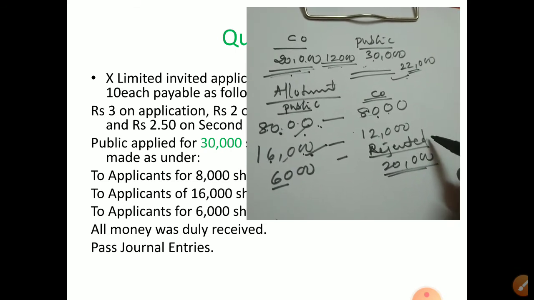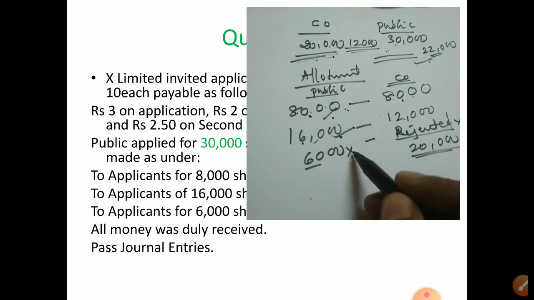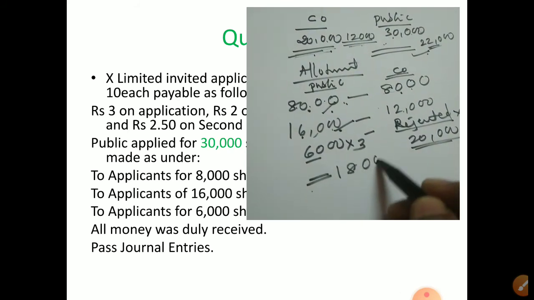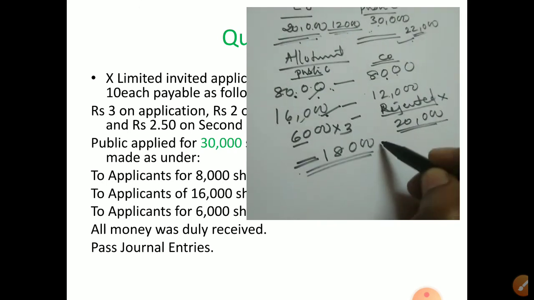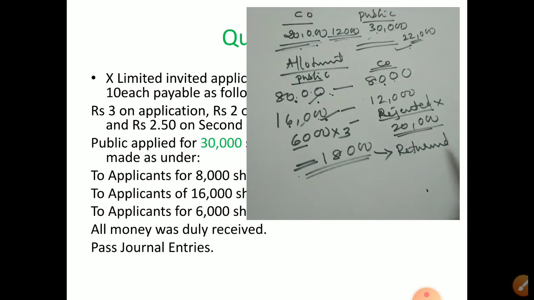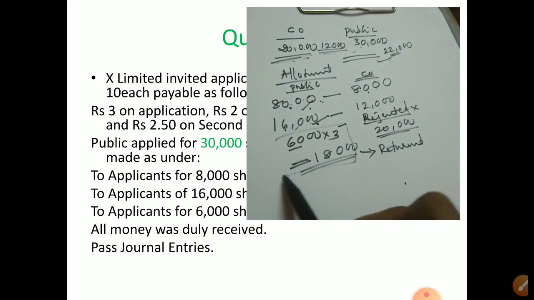So now itself you can write it here. 6,000 into application 3 rupees. So how much did we return back? 18,000 we returned back. This is returned. When we return, what is the journal entry? Share application account credit to bank. So this part is clear now.